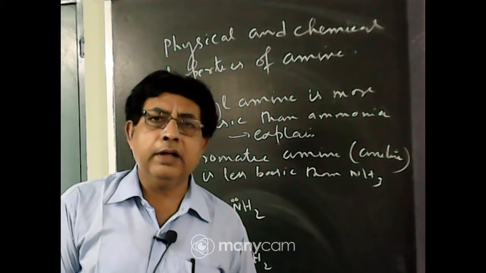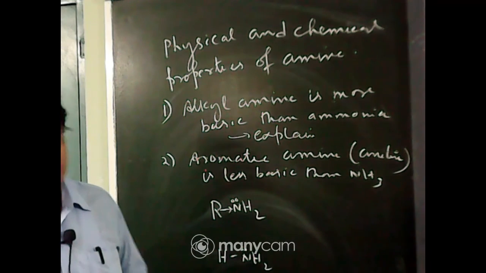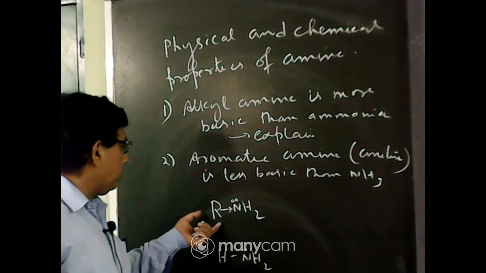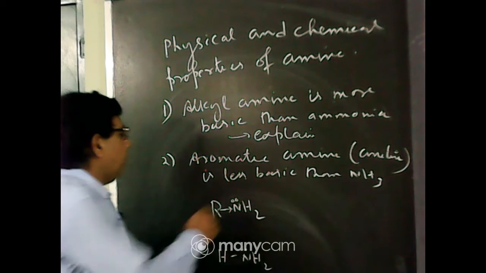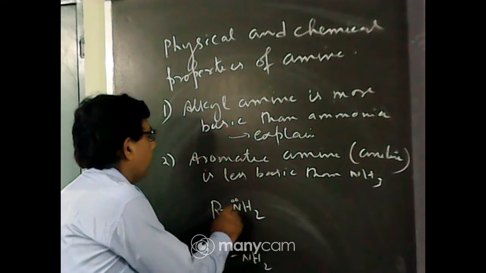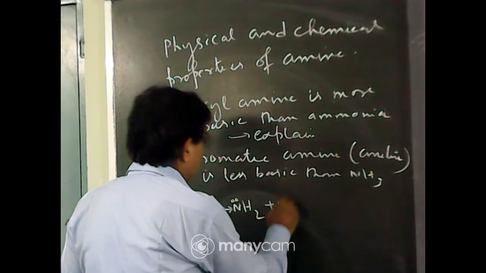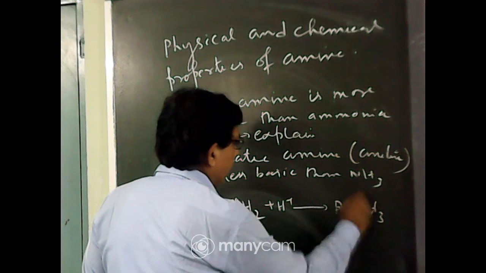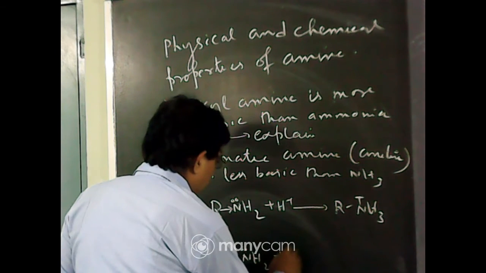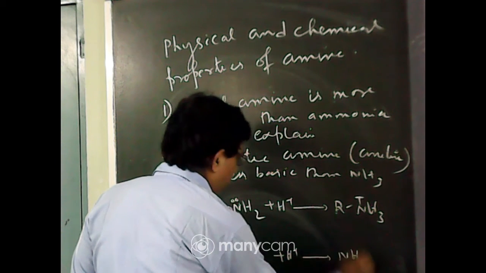You know that in general, if the plus I effect increases, the basic character increases. Hence the lone pair electrons on the nitrogen atom are easily available for protonation to form RNH3 plus, or it accepts one proton to form NH4 plus.